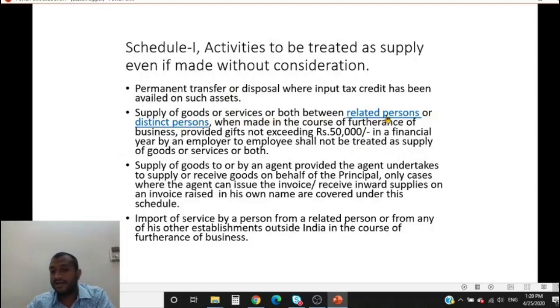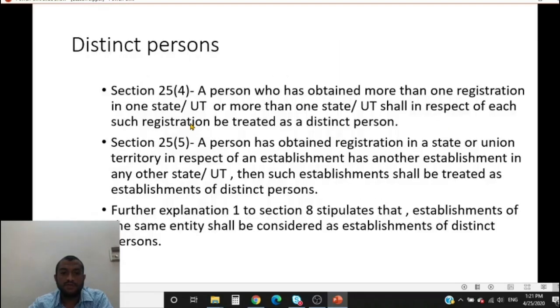Supply of goods between related persons or distinct persons when made in the course of furtherance of business is also a supply. Let us say X Limited, Reliance, has a branch in almost all the states. It ships goods from Telangana to Delhi. In this case, it is from one branch to another branch which has separate registrations. As we know, each establishment is treated as an establishment of distinct persons. Let us look at the definition of distinct persons. Who is a distinct person?